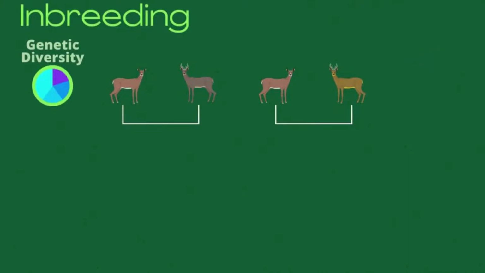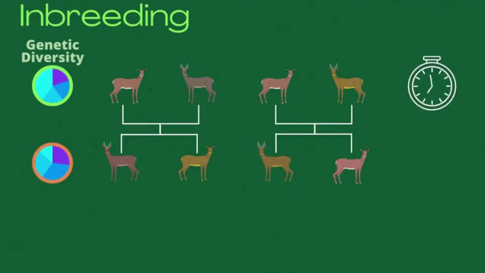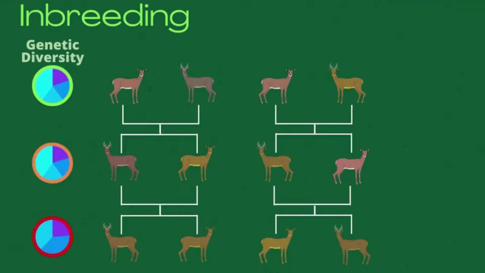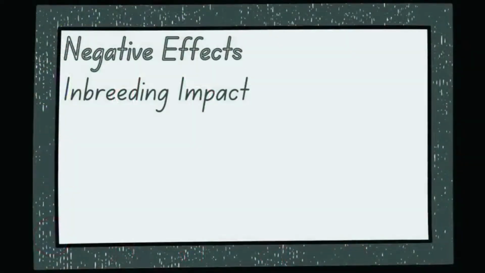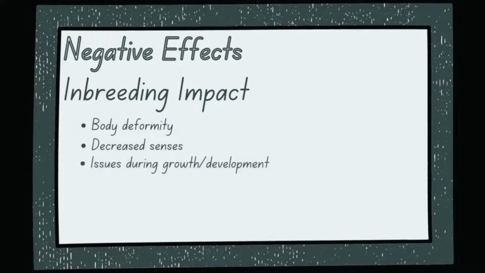Organisms mate with individuals that are genetically similar. This results in a decrease in genetic diversity. The lowered genetic diversity can result in traits that decrease the survival rate of individuals, such as body deformities, decrease in vision and smell, and potential issues during growth.